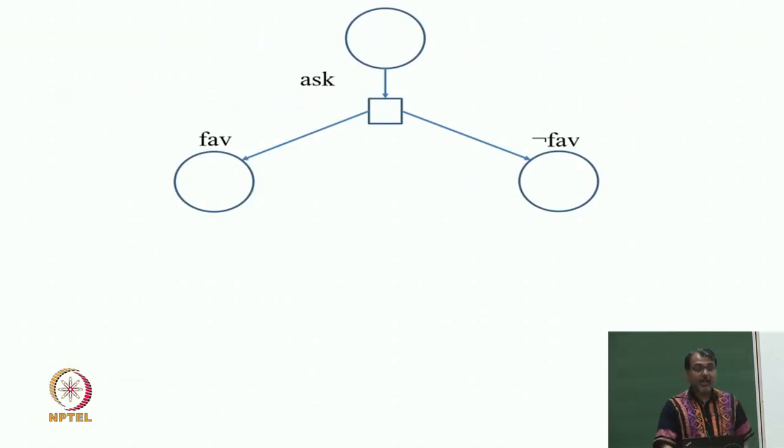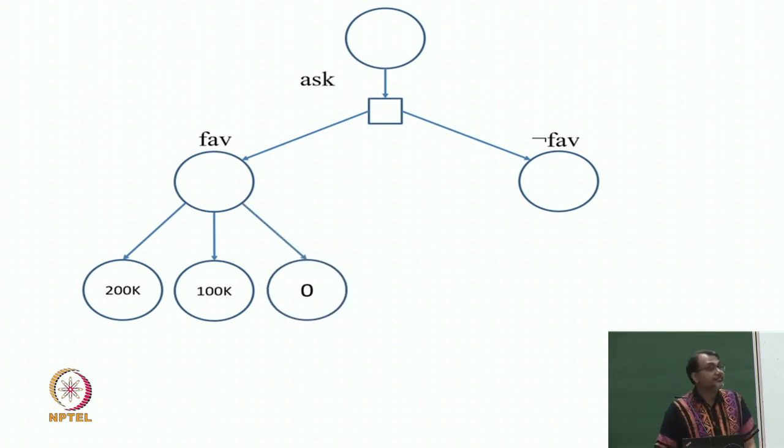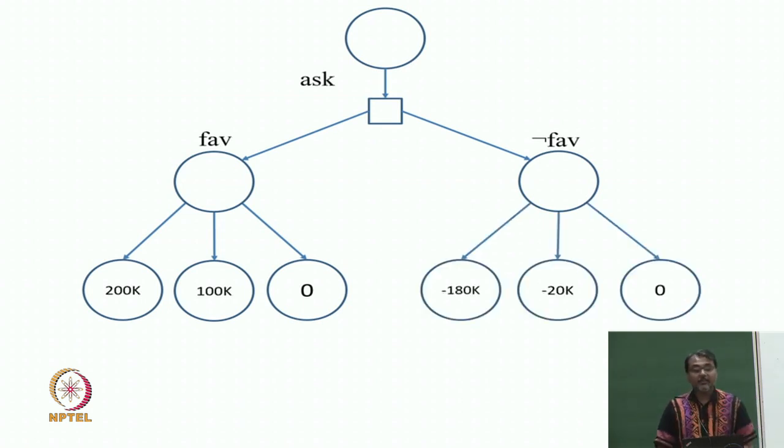And pictorially what is going to happen is, if the economist tells me market is favorable, I will still have to make a decision between these three. And if the economist says market is unfavorable, I will still have to make a decision between these three, but now I can take a different decision because these are two different nodes. One is under the condition that the economist said favorable, one is under the condition economist said not. And so, the value of the favorable node is 200k and the value of the not favorable node is 0.